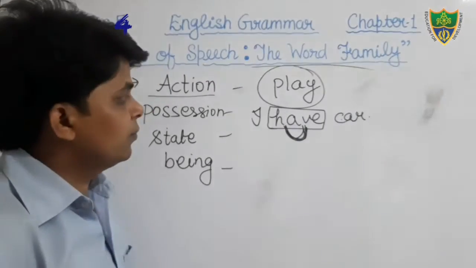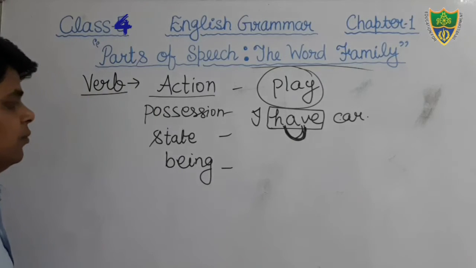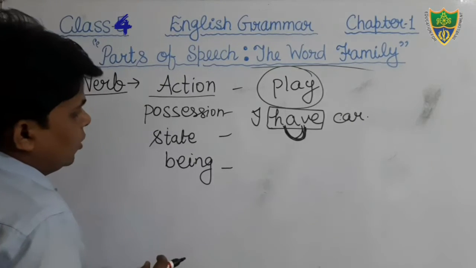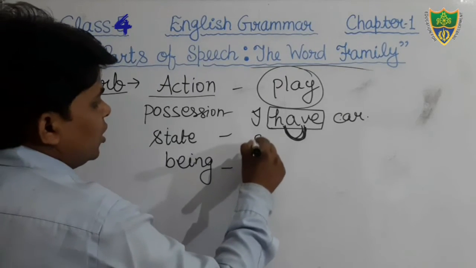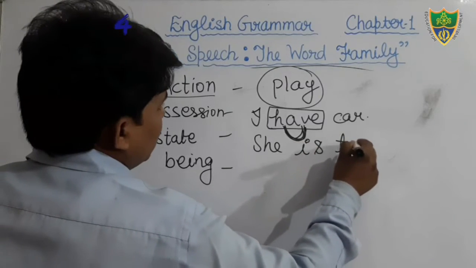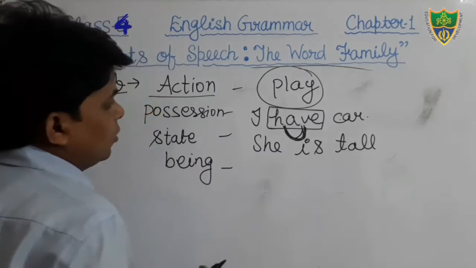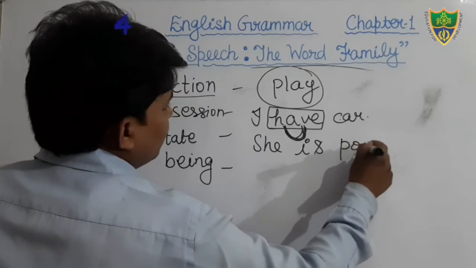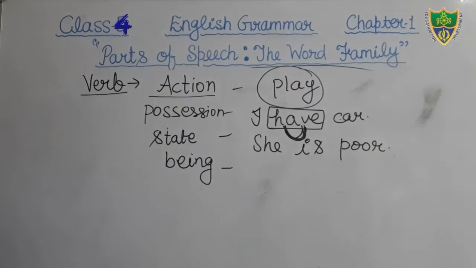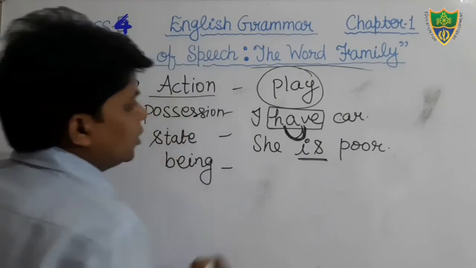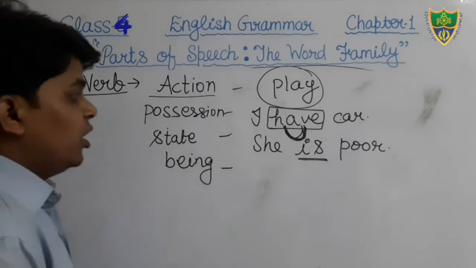And you can see, she is tall. She is poor. Just see, the word is denotes the state.